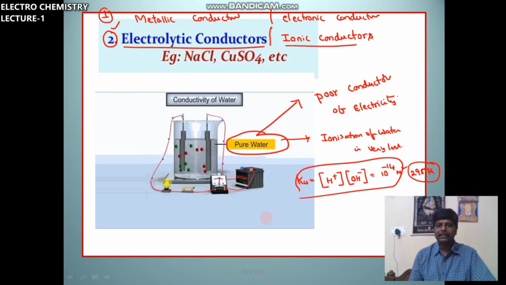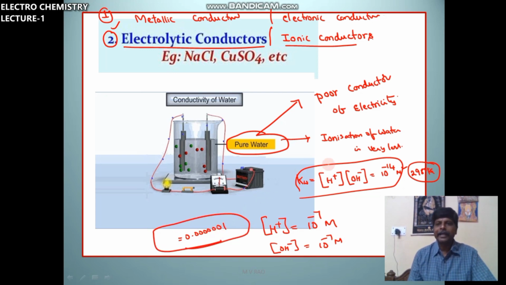What is the concentration of H plus ion? The concentration of H plus ion in water is 10 power minus 7 molar. The concentration of OH minus is also 10 to the power of minus 7 molar. That means 0.000001. So it is very less. Ionization is very less. Because of less ionization, pure water is a poor conductor of electricity. You take only water, there is no flow of electricity.